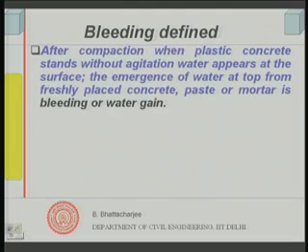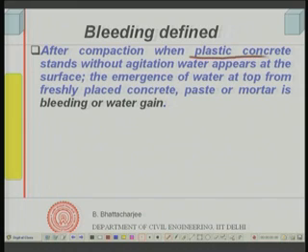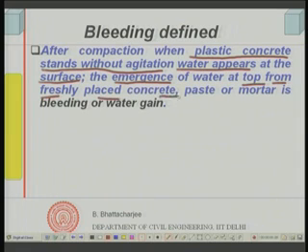Now, after compaction, when plastic concrete stands without agitation, we are not vibrating it anymore, water appears at the surface. This emergence of water at the top from freshly placed concrete, paste or mortar, we call bleeding. It is also sometimes called water gain.